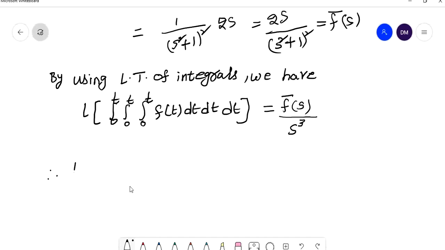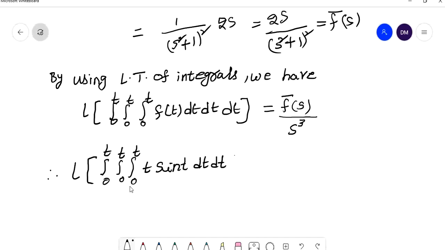So substitute all the f of t value and f bar of s value. Therefore, L of the integral 0 to t, integral 0 to t, where f of t is t into sin t, of t into sin t dt dt dt, is equal to f bar of s by s cube. What is the f bar of s value here?